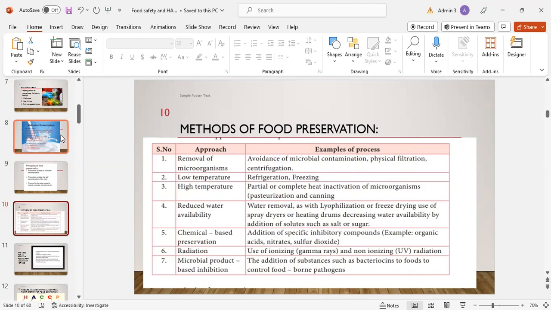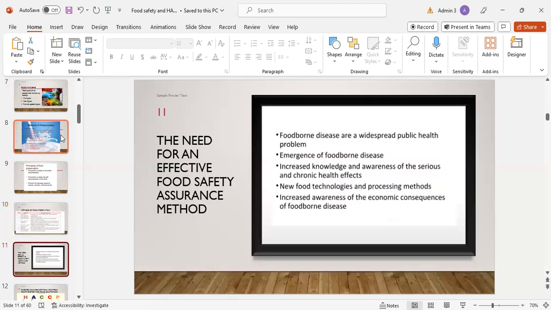Sixth is radiation, use of ionizing gamma rays or non-ionizing ultraviolet radiation. And seventh is microbial product-based inhibition, that includes the addition of substances such as bacteriocins to food that control food and foodborne pathogens.